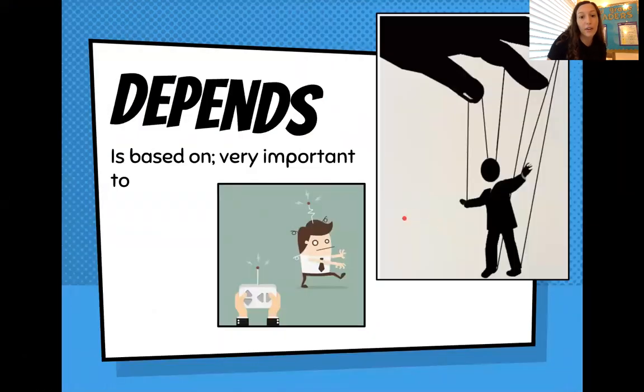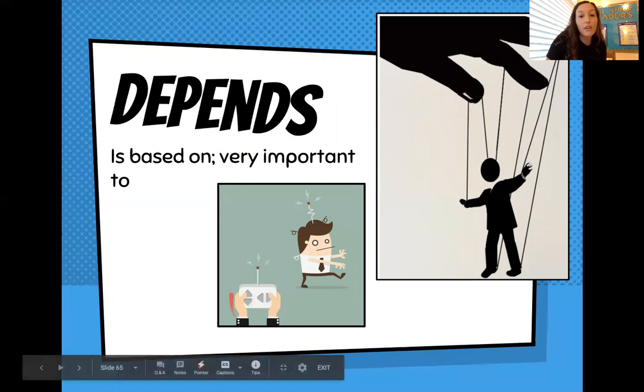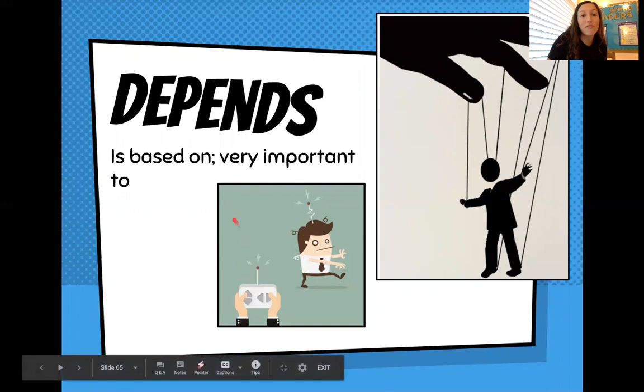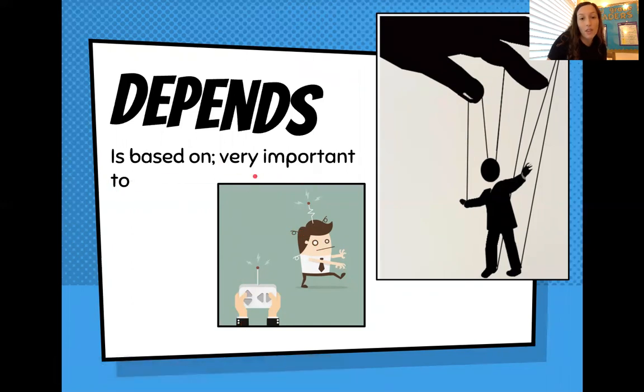Our next vocabulary word, this one's going to be super important today, is depends. The word depends means that something is based on or very important to. So for example, the puppet depends on the strings. The strings are very important to the puppet because that is how the puppet moves. The control depends on the robot, the robot depends on the control. The robot cannot move without the control, so it's very important or based on.